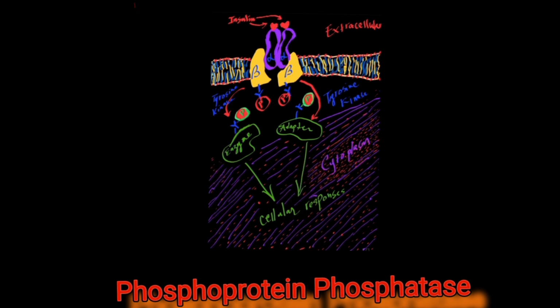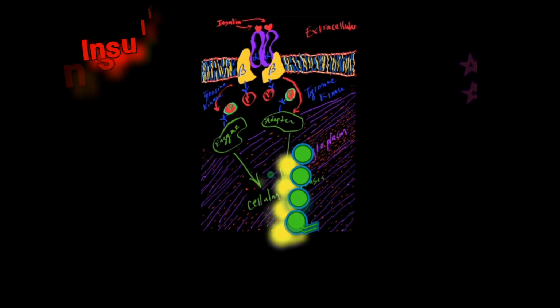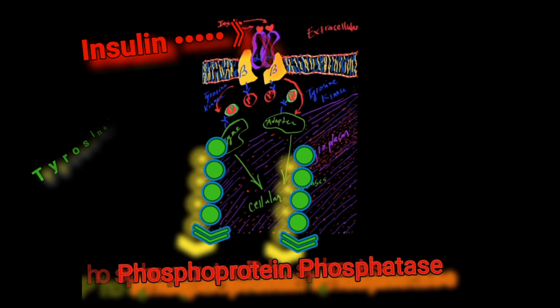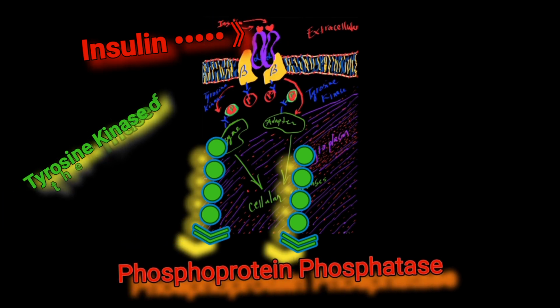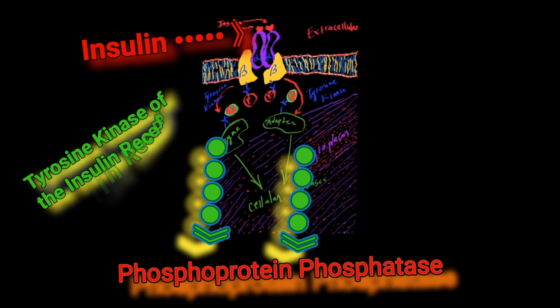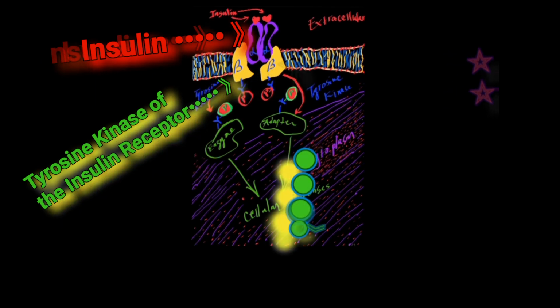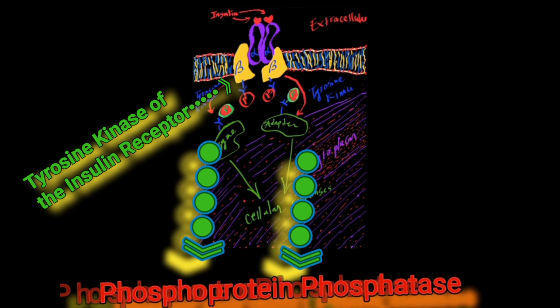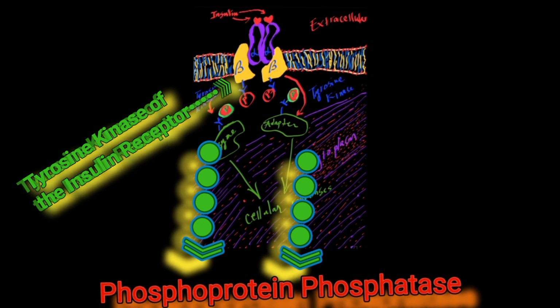It is important to realize that the activation of a phosphoprotein phosphatase is the consequence of a cascade of events initiated by the activation of the tyrosine kinase activity of the insulin receptor.